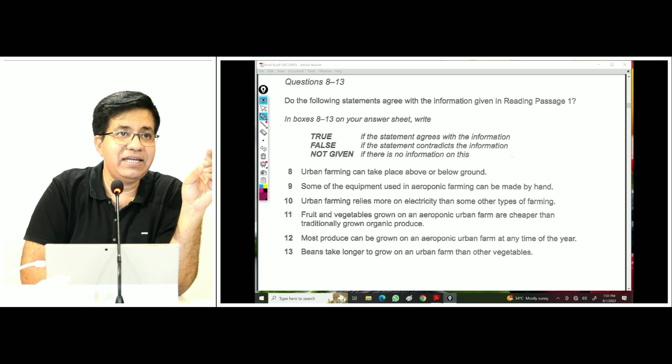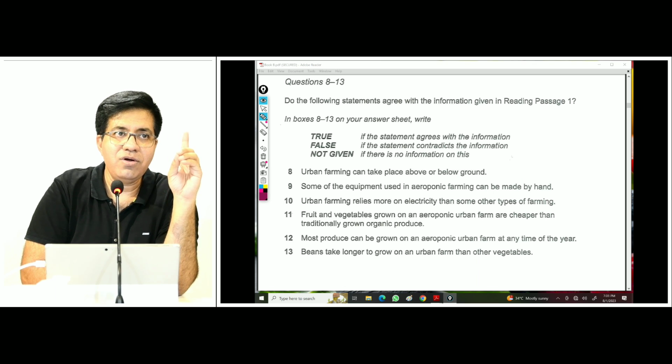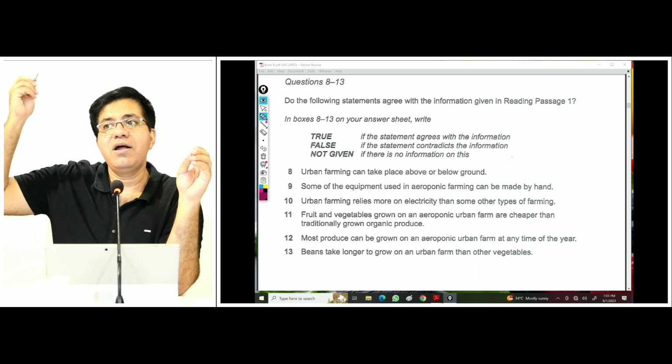We've got true, false, not given. I'm going to explain true, false, not given in a very logical manner. So please be with me. If you are ahead of me or behind me, you will not get anything. In true, false, not given, within the sentence, there is a word or phrase that decides the answer. And what is the answer? True or false or not given.